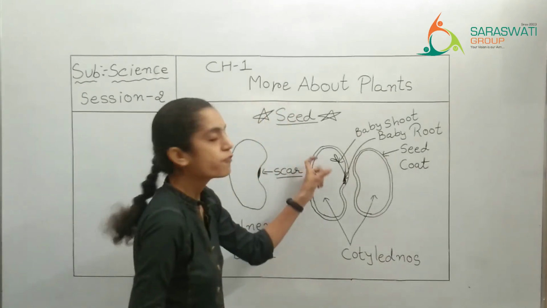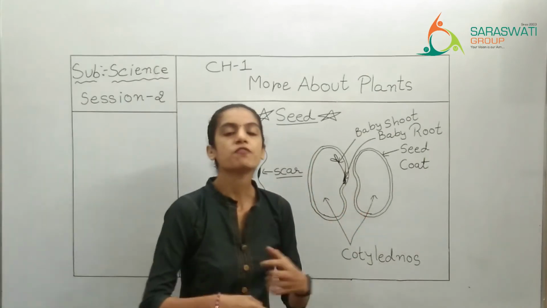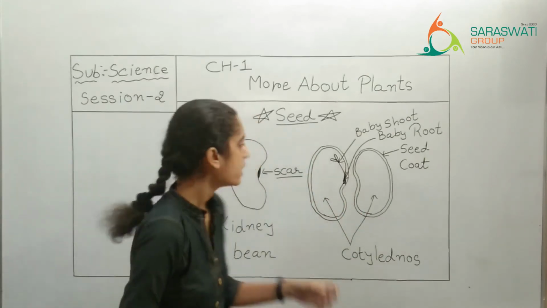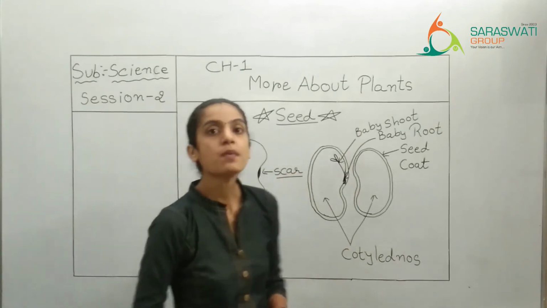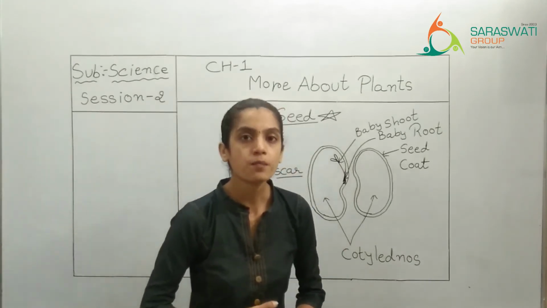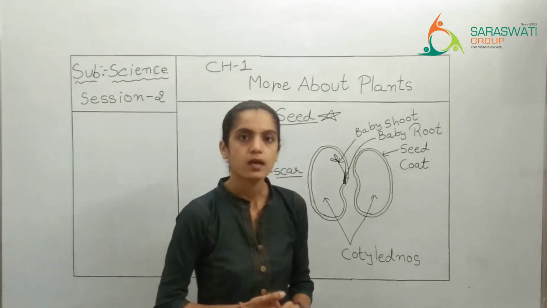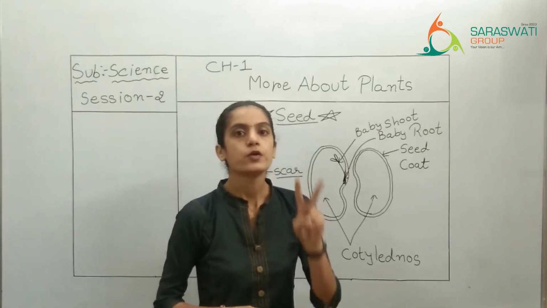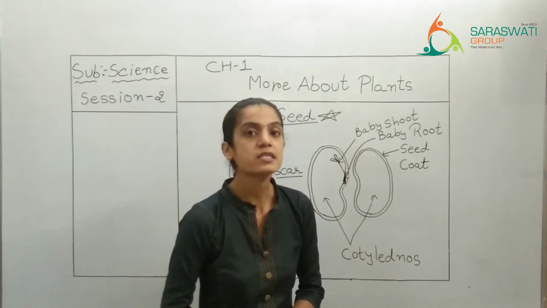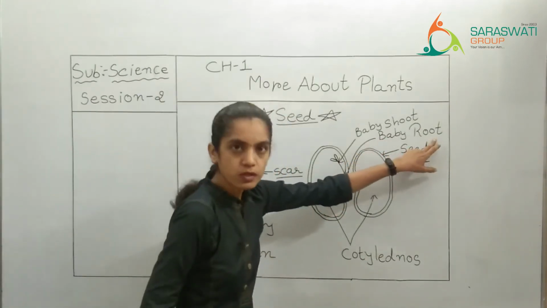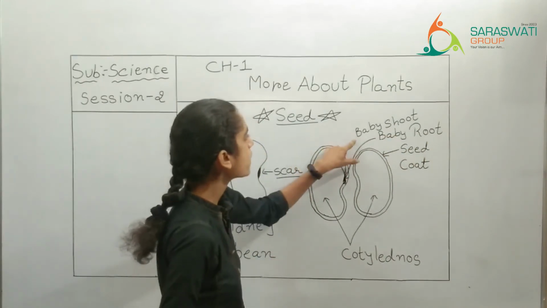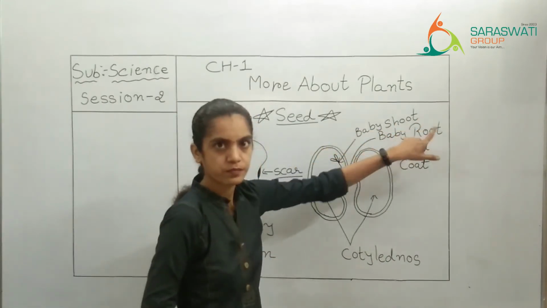The place from where the baby plant will start to grow, it is known as a scar, right? The baby plant is also known as embryo, and this embryo will have two parts. Which is that two parts? The one is baby root and the second one is baby shoot, right?